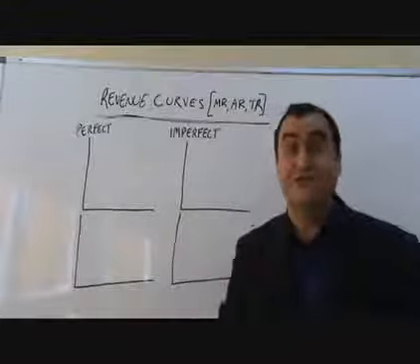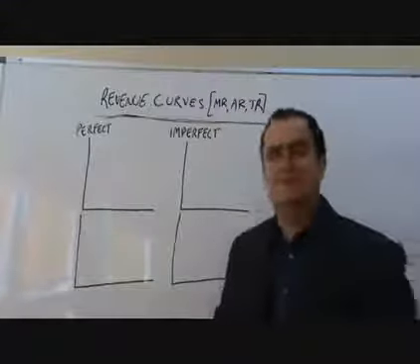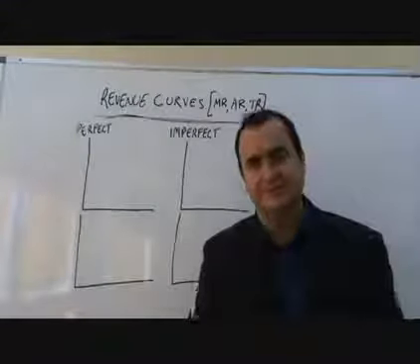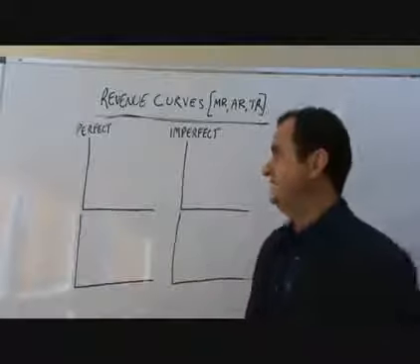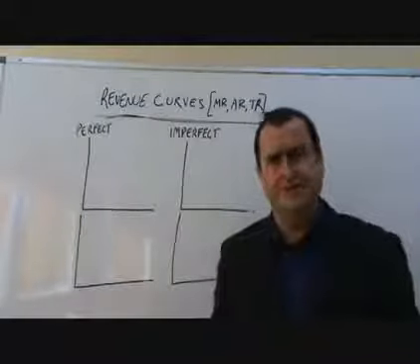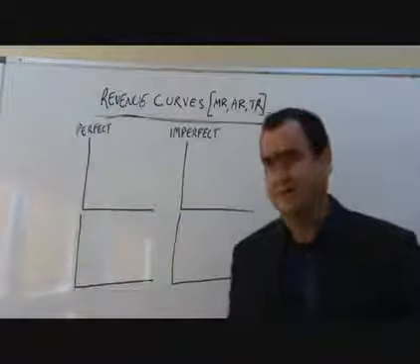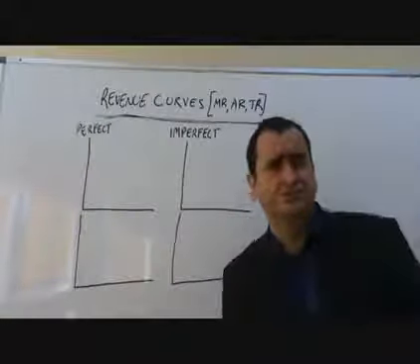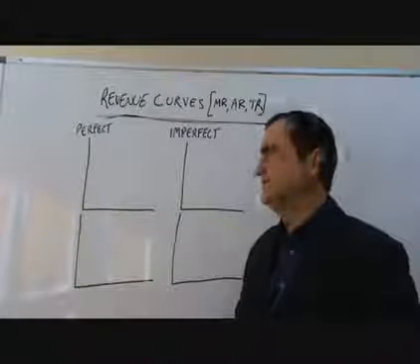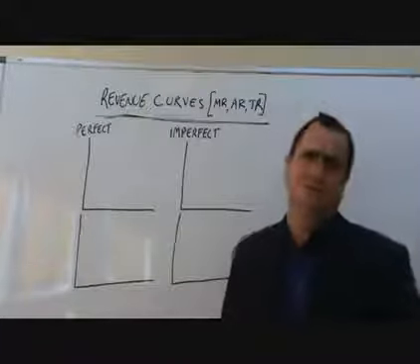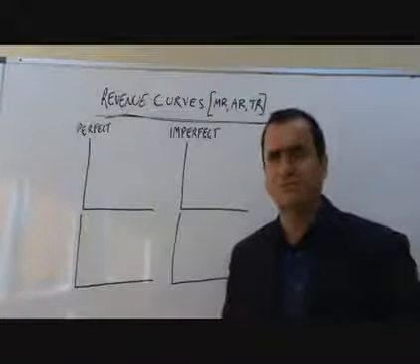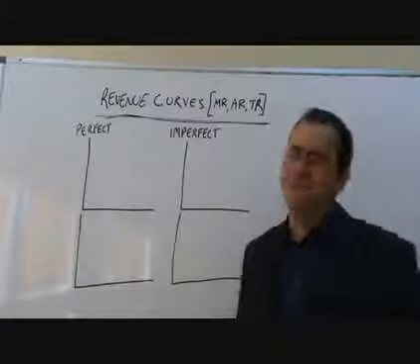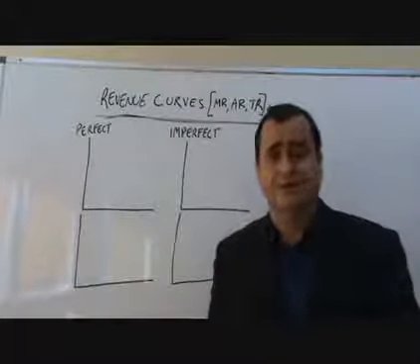Hello again. Revenue curves, because revenue is money coming into the business from the sale of their goods. And we have to look at revenue curves in two kinds of market structure. Perfect competition. Perfect competition is a market structure where there are homogeneous goods, identical goods being made by all firms, many small firms, many buyers, perfect knowledge, and absolutely no barriers to entry.